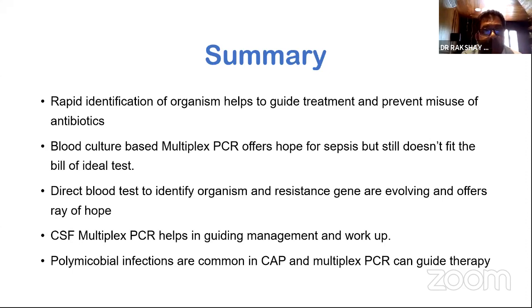Currently the FDA-approved ones are blood culture-based multiplex PCR. It still does not fulfill the criteria of a gold standard test. However, that's the best FDA-approved test available in the market as of now. There is a lot of innovation happening in terms of direct blood test identification of organisms, but I think it is still a few years away from being routine practice.